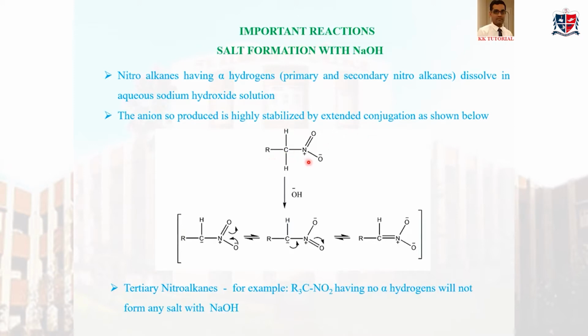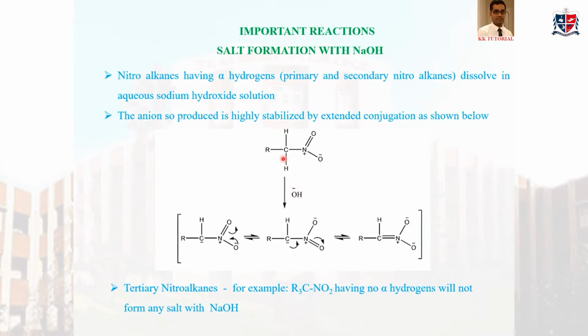This is an example for a primary nitroalkane. This primary nitroalkane has two alpha hydrogen atoms. One is this one and the second is this one. On treating with OH minus, it takes an H plus from here to give this carbanion. And if you see clearly, this carbanion is resonance stabilized by these three canonical forms. So this carbanion is highly stabilized, meaning there is a tendency to form this carbanion by giving away this H plus.